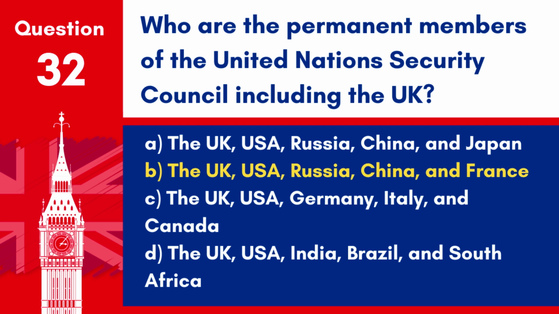Answer B. The UK, USA, Russia, China, and France. These 5 countries are the permanent members of the United Nations Security Council and have the ability to veto substantive resolutions.